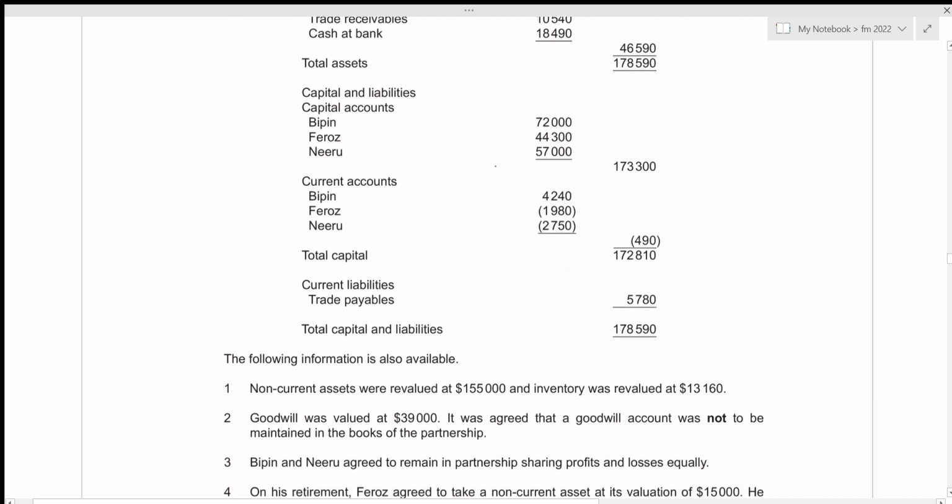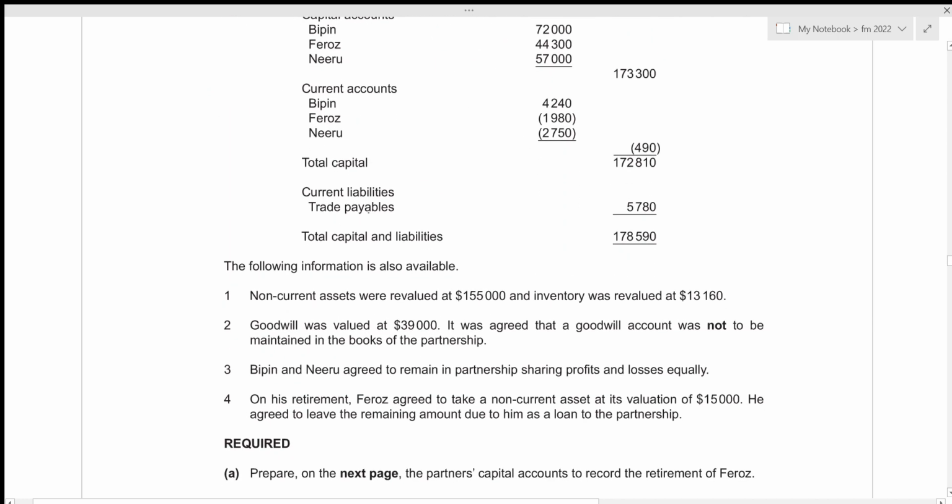Alright. Then we are also given additional information. Non-current assets were revalued at 155,000 and inventory was revalued at 13,160. Okay, so let's figure out the profit or loss from the revaluation. Now let's look at other information to see if we are given any other revalued assets.